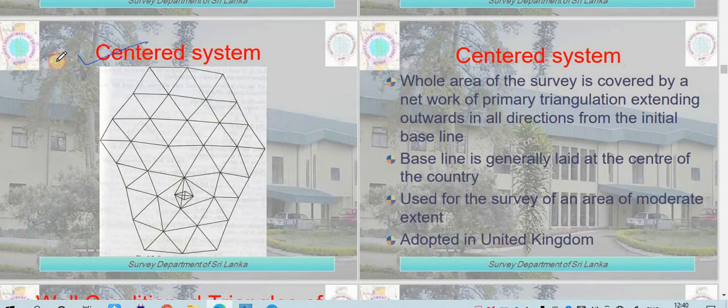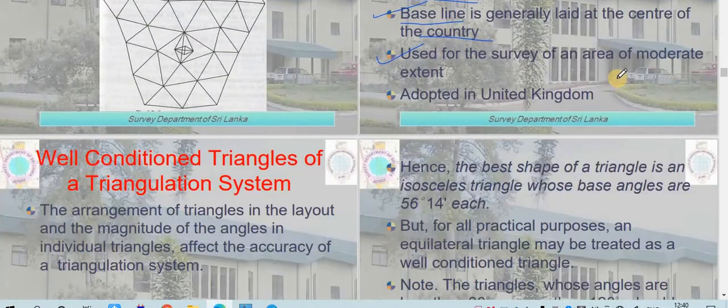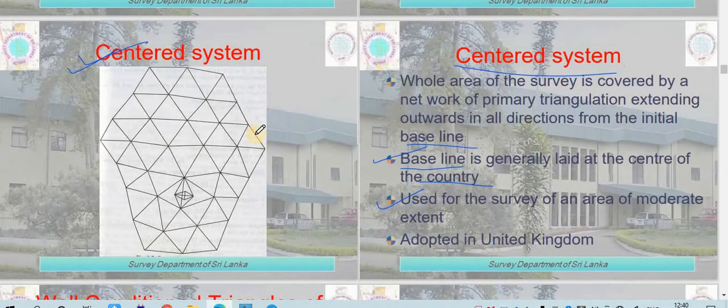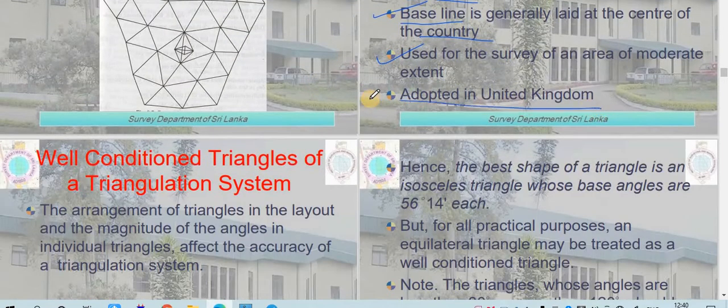Then there is the next method which is called the central system method. The whole area of the surface is connected by a network of primary triangulation extending outward in all directions from the initial baseline. So in this we need to consider a baseline in the center, then we need to move in north, south, east, west, in all directions. The baselines are generally laid at the center of the country, used for surveying of an area of moderate extent. So when there is an area of moderate extent, in that case only we need to adopt central system, and it is generally adopted in the United Kingdom.